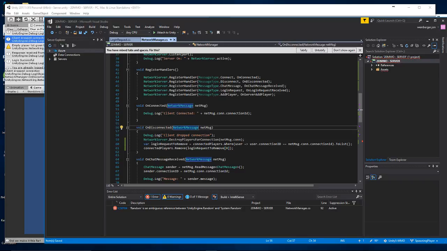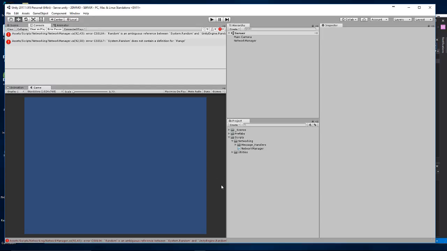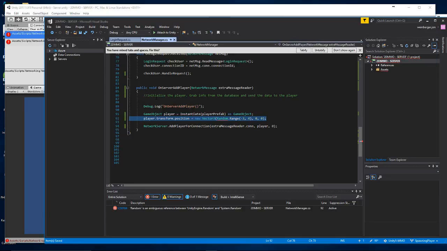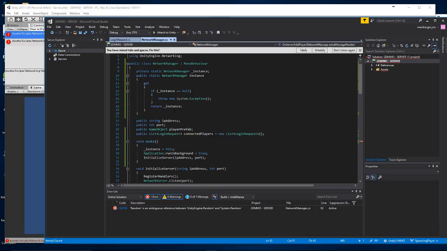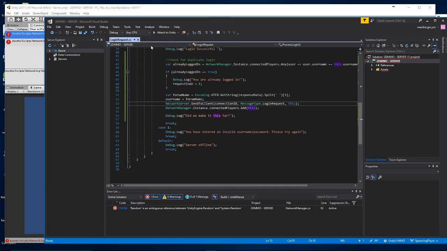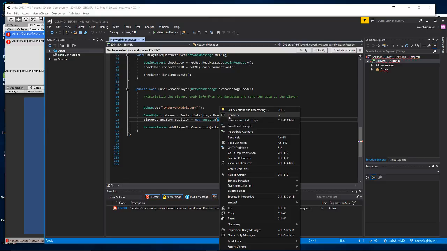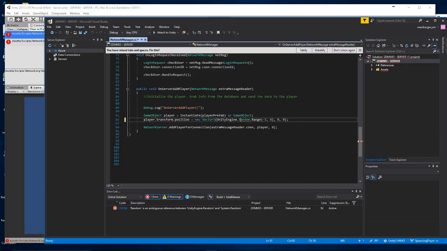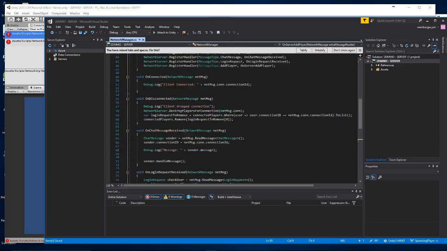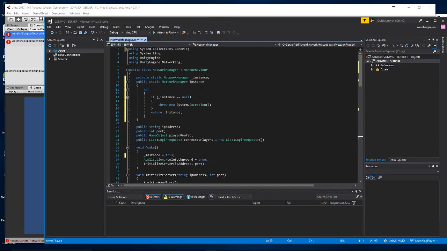All right. So let's go ahead, save this. What errors do we have here? Random is an ambiguous reference between system.random. Why is it giving me those errors? What? Player.transfer with new vector 3, random.range. Dude, what? That all happened there. Weird.